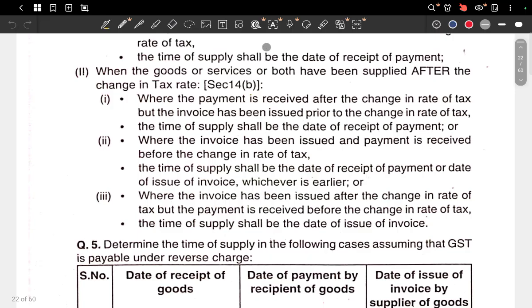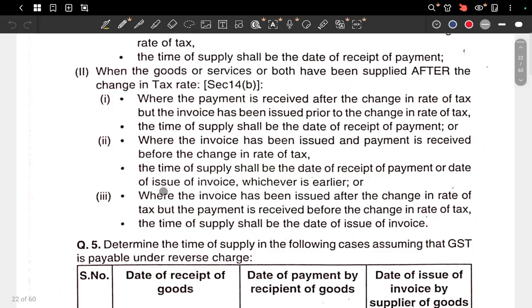So what will we do? I will raise the invoice and you will make the payment, so there is no issue. Even though I provide the service and goods after the change in rate of tax, since I received the payment, I will pay the old tax. Lastly, the invoice has been issued after the change in rate of tax, but the payment is received before the change in rate of tax. The time of supply shall be the date of issue of invoice.